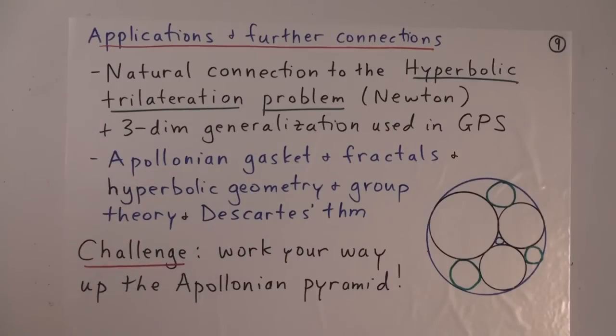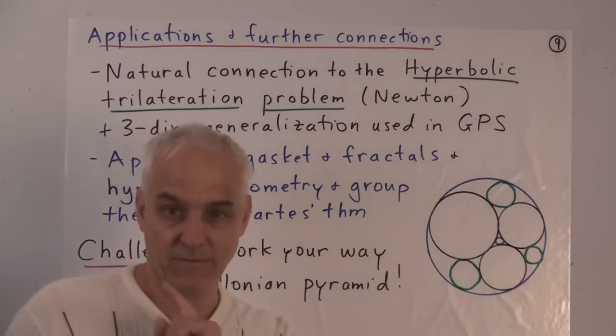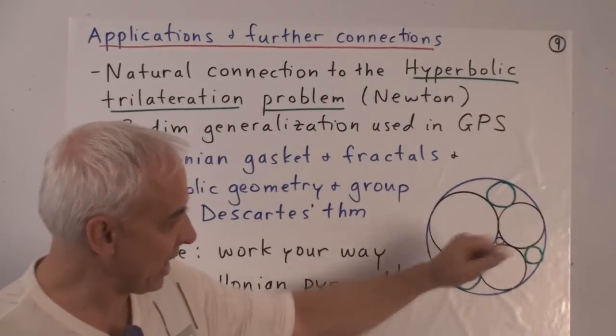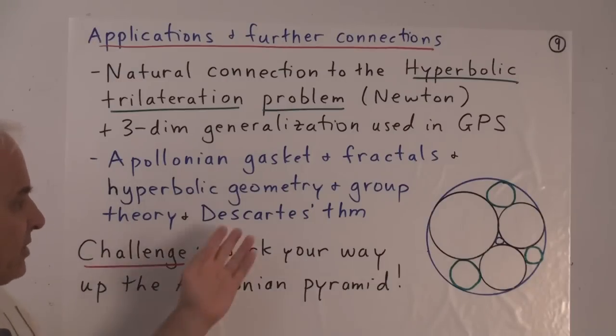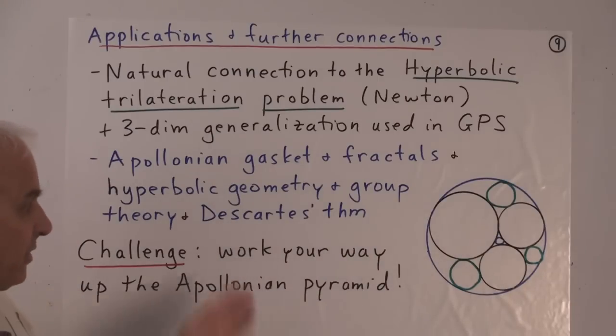There's a special case of the Apollonian problem called the Apollonian gasket, which is naturally connected to what's called fractals. In fact, it was one of the first examples of a fractal. So a particular situation is when you have our 3 circles, say in black here, which are themselves tangent. Okay, not 3 general circles, but 3 special circles which are themselves tangent. This is a very interesting and beautiful situation which has generated a lot of study. It's connected to hyperbolic geometry in a very profound way, to group theory, and there's a lovely metrical relation between the various radii of circles involved here that goes back to Descartes and has been rediscovered by quite a few people since.